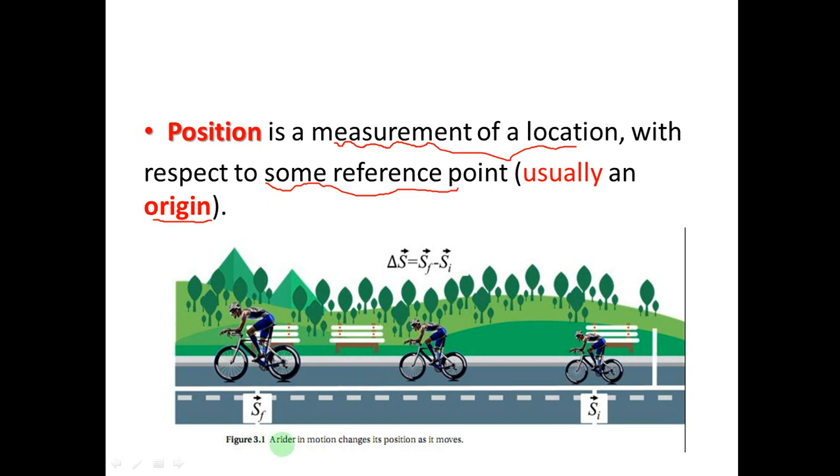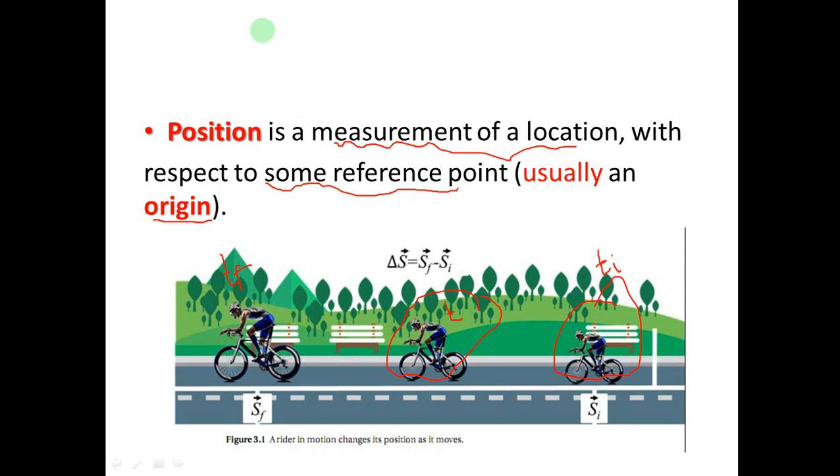Figure 3.1 shows a rider in motion changing its position as it moves. The rider's initial position is here, with initial time ti. At some later time t, here is an intermediate position of the rider. Then you will get the final position, at time tf. At the final time you will get the final position.